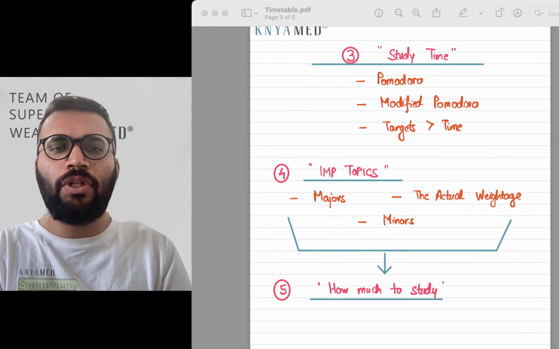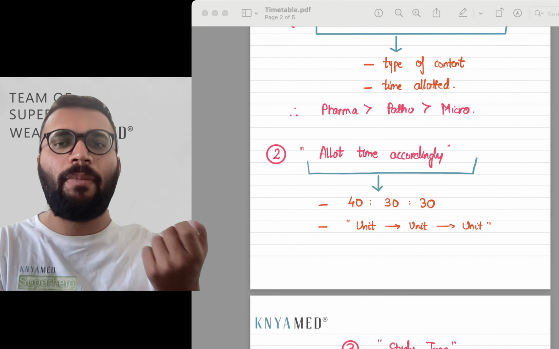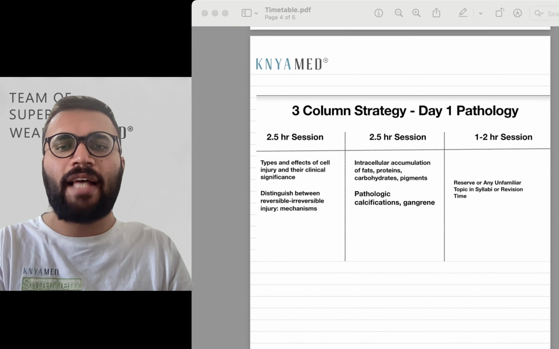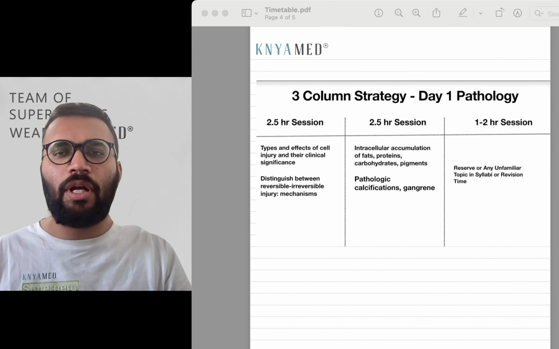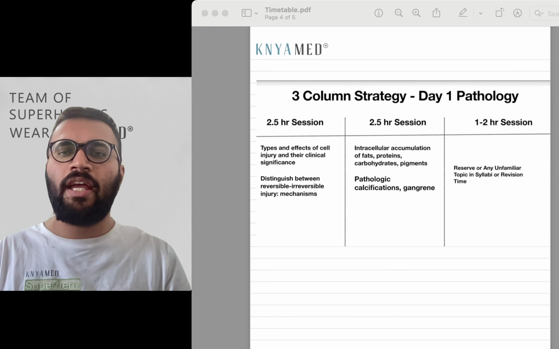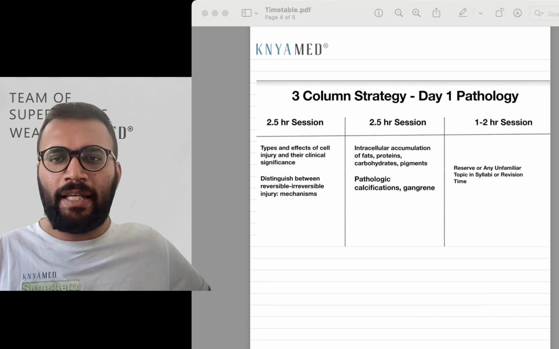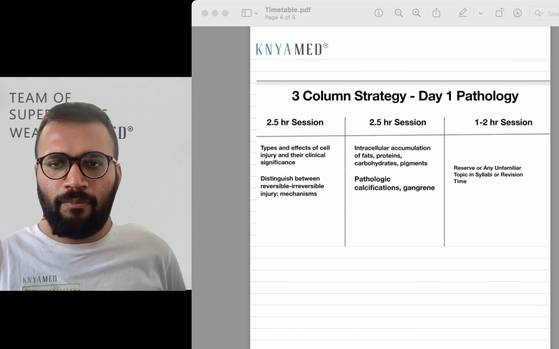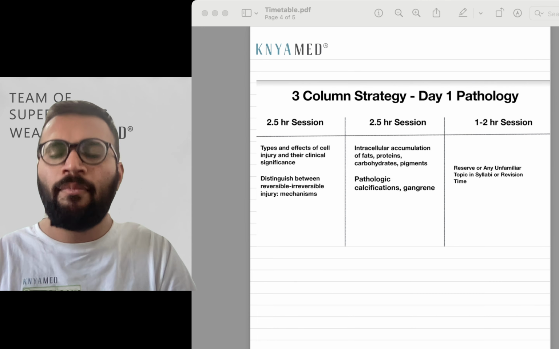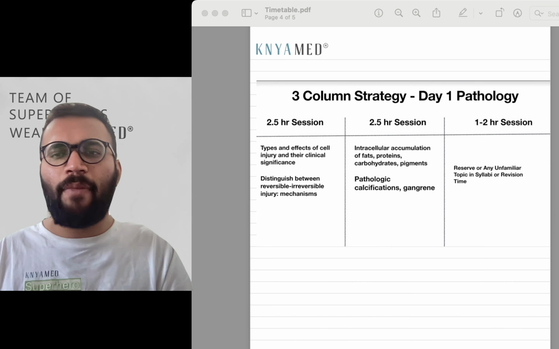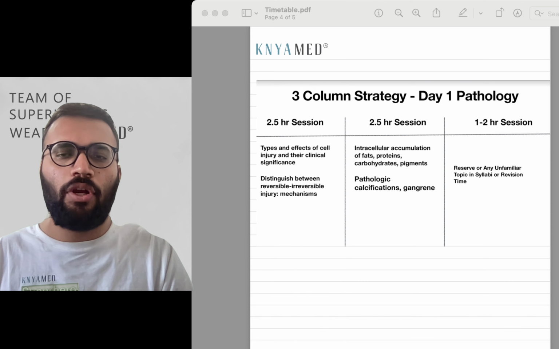So now I've told you these 5 steps. Now let's try to make a sample timetable. Suppose there's someone who is having an exam after 21 days, right? So on the first day, he or she is doing pathology, and they can study nicely in the morning time, so a 2.5 hour session then, during the afternoon one session, and then at the last, via the Pomodoro, they can study only 1 to 2 hours.